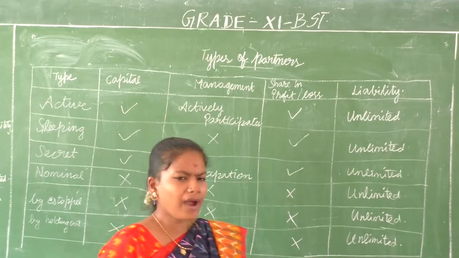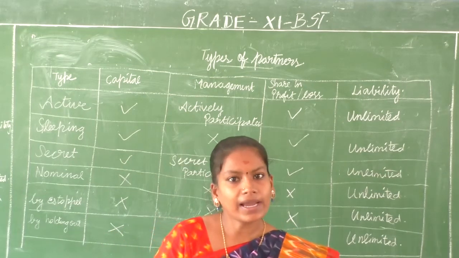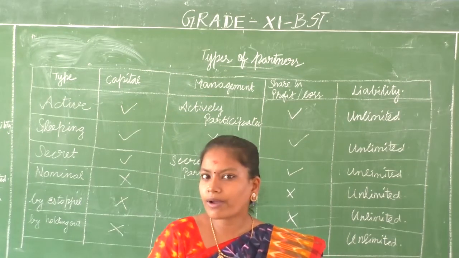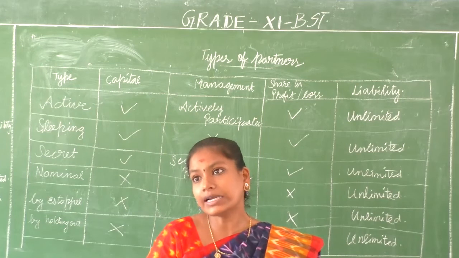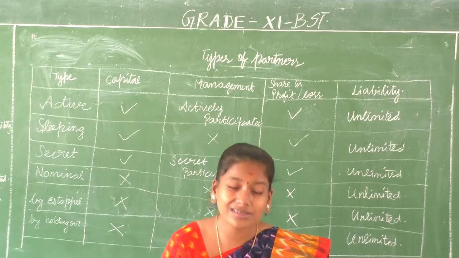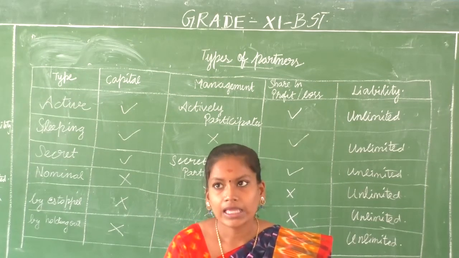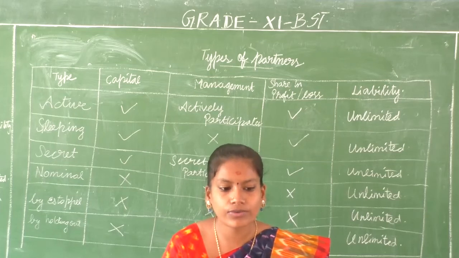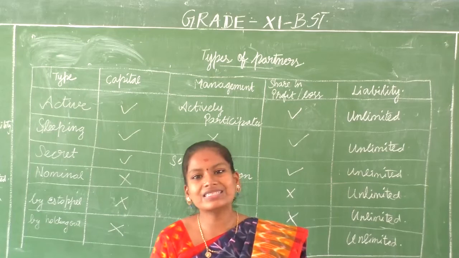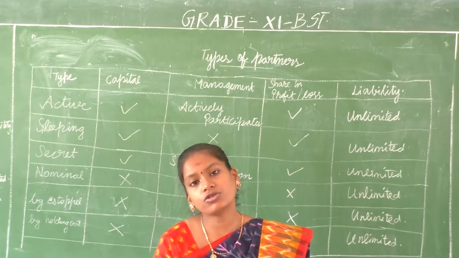Okay, these are the types of partners. Apart from that, there is one more partner who is called a minor partner. Minors means under the age of 18. Right. So in joint Hindu family, what did we discuss? We discussed that a person becomes a co-partner just by birth. They get the membership in the business just when they are born. Even when they are a child. It's only 3 generations that should be there. If you are within the 3 generations, then of course you are also a co-partner.